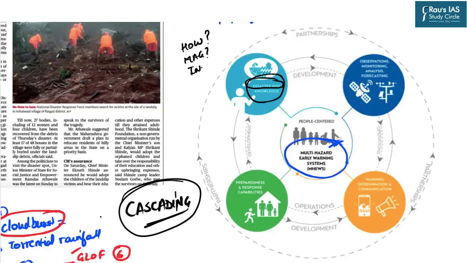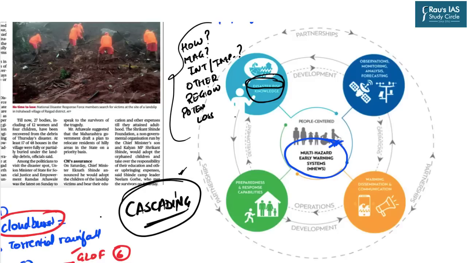What can be the intensity or the impact of this disaster? What can be other disasters which can be linked to this particular disaster, that is the cascading effect? Which are the regions which are most vulnerable to this type of disasters? What can be the potential losses in terms of lives as well as property? So, all these things are related to the disaster risk knowledge. That is why this becomes the first component of the multi-hazard early warning system.